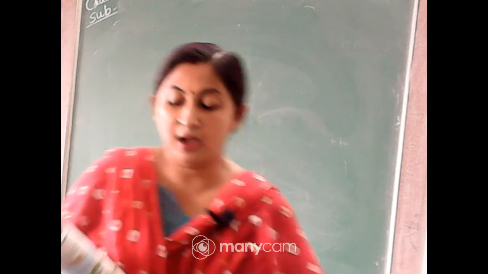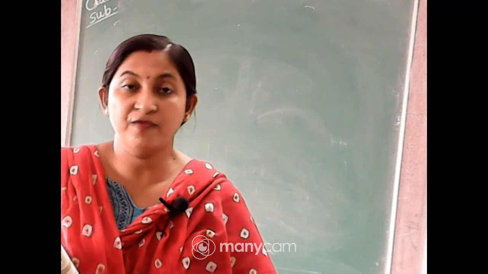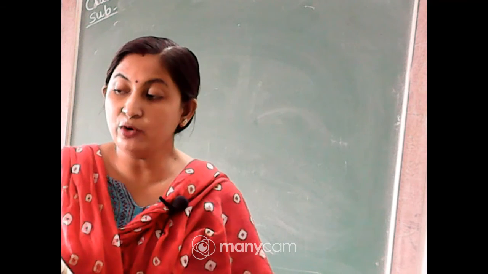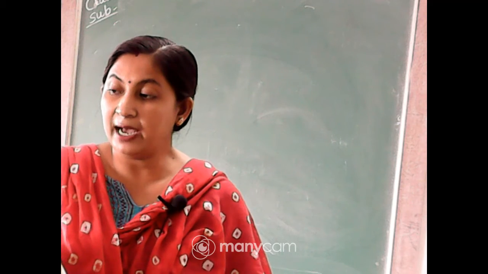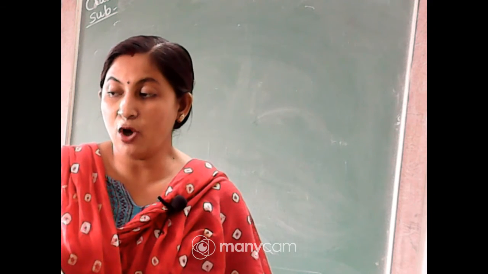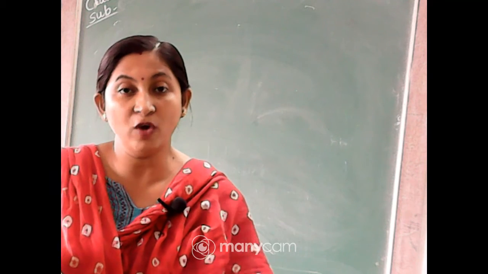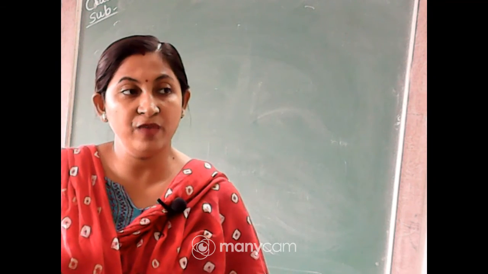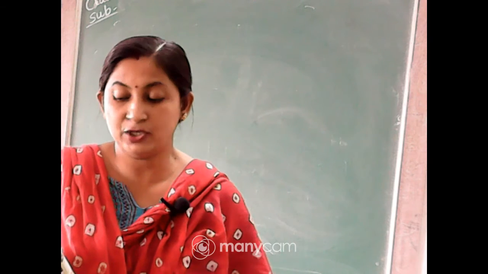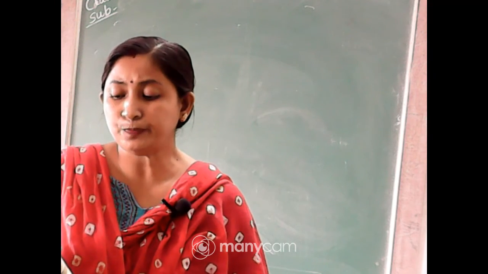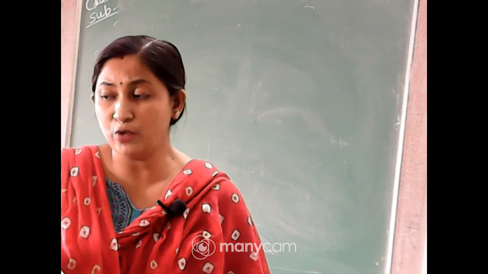Now you have to find out the cost of 4 and 3/4 kg of gourd. According to the rate list, gourd per kg cost is rupees 8. So for 4 kg you will multiply 4 into 8, and then for 3/4 kg again you have to multiply 3/4 into 8. Clear? So let us write it.